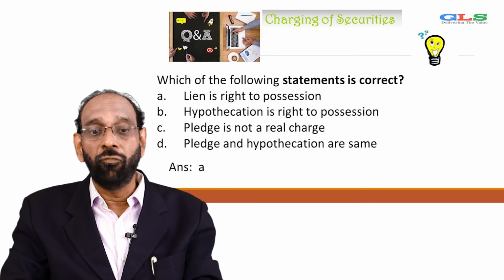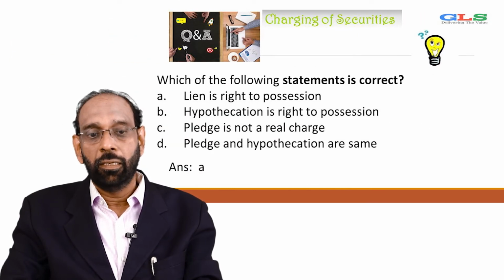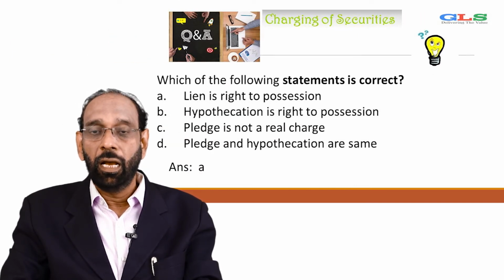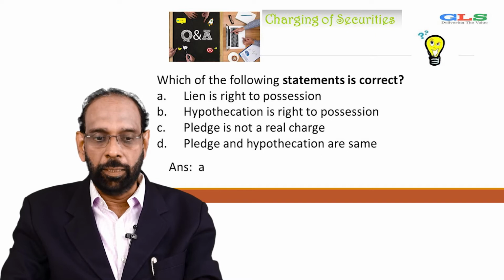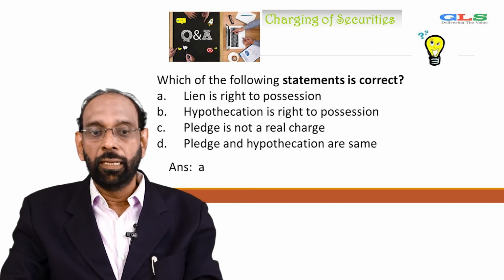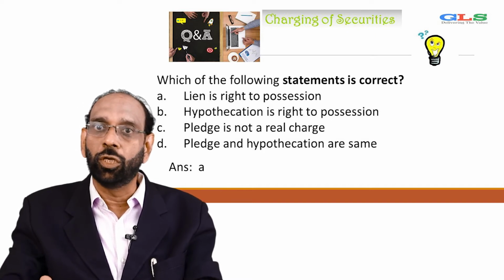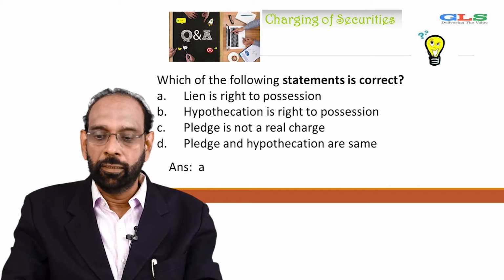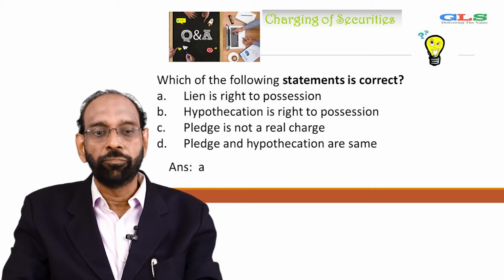Another question, which of the following statements is correct? Lien is right of possession, hypothecation is right of possession, pledge is not a real charge, pledge and hypothecation are same. Answer is A, lien is right of possession, actually you control that asset. So that is what you have to remember.